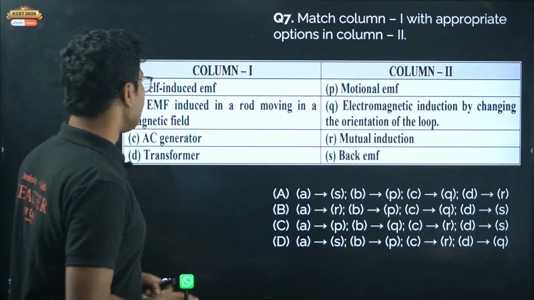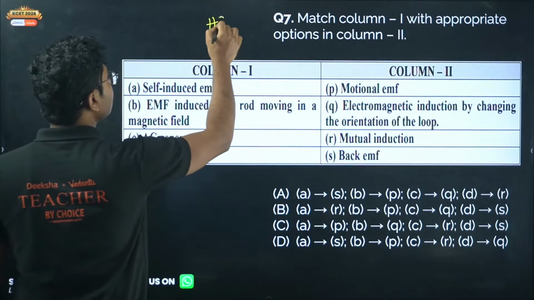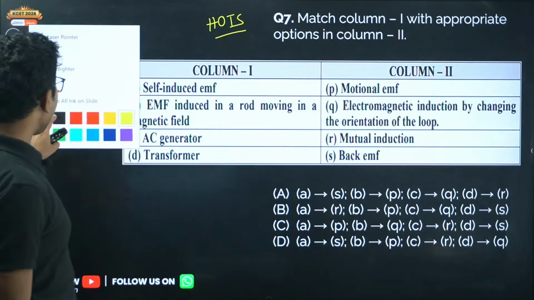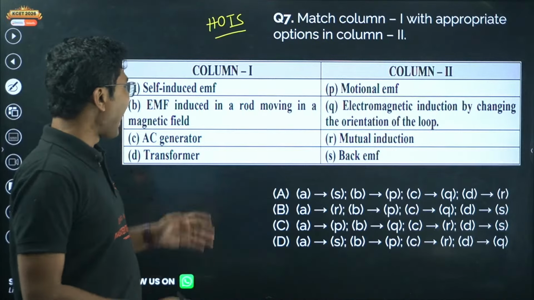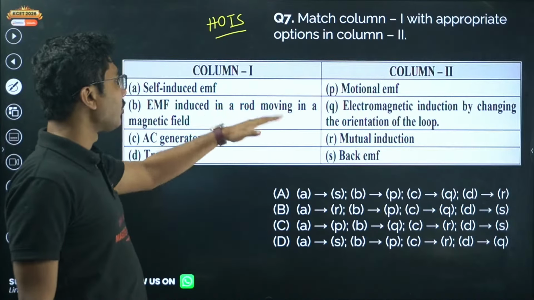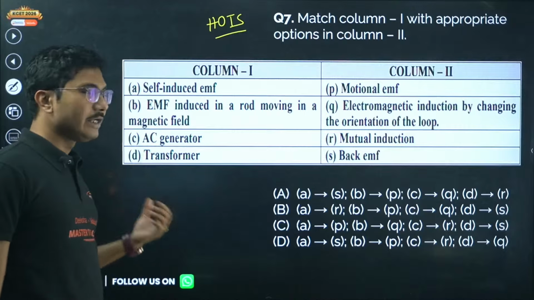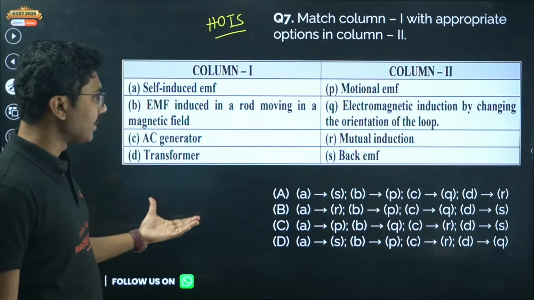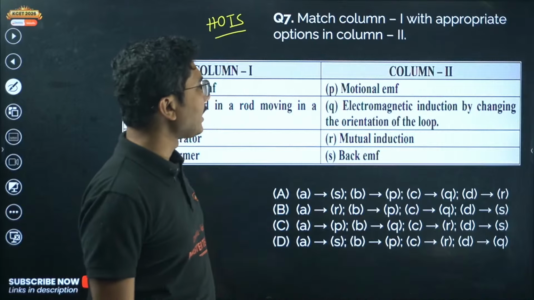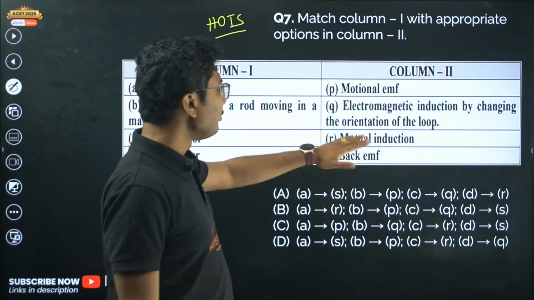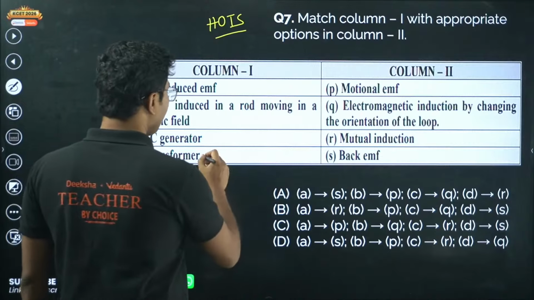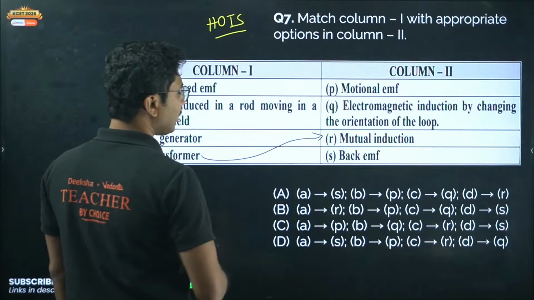Okay, now another HOTS question. Now column 1 and column 2, match the following. So you have to match it. Self-induced EMF, EMF induced in a rod moving in a magnetic field, AC generator, transformer. On this side we have motional EMF, electromagnetic induction by changing the orientation of the loop, mutual inductance and back EMF. So transformer we know works under the mutual inductance.